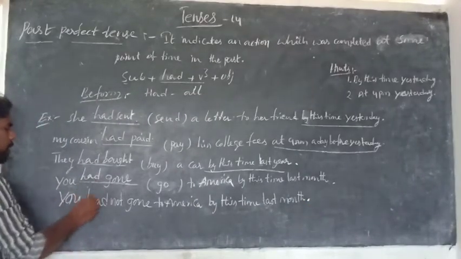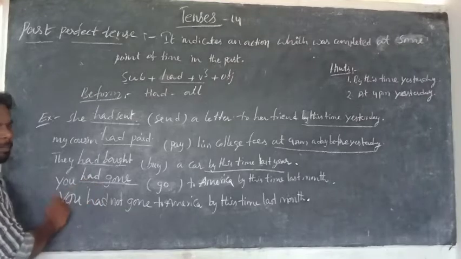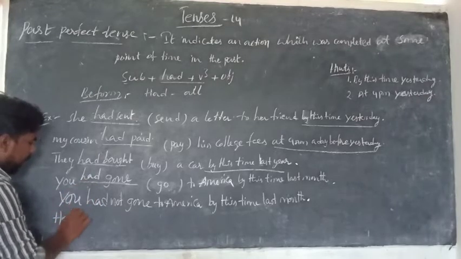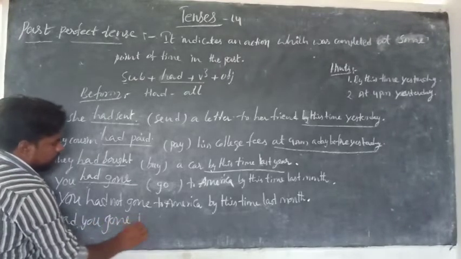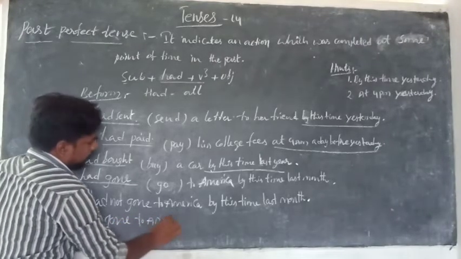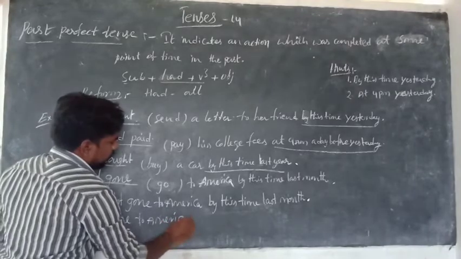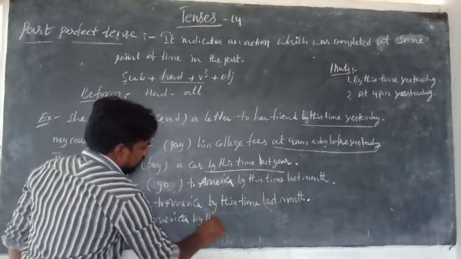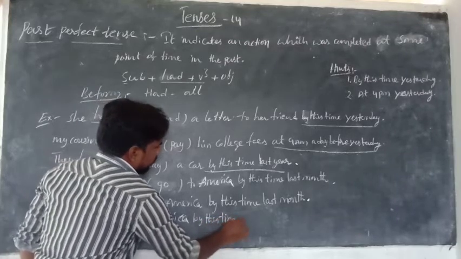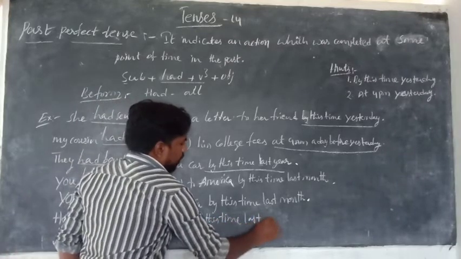And interrogative, there is a B form, so keep the B form before the subject. What is that? Had you? Had you gone? Had you gone to America? Had you gone to America by this time last month?